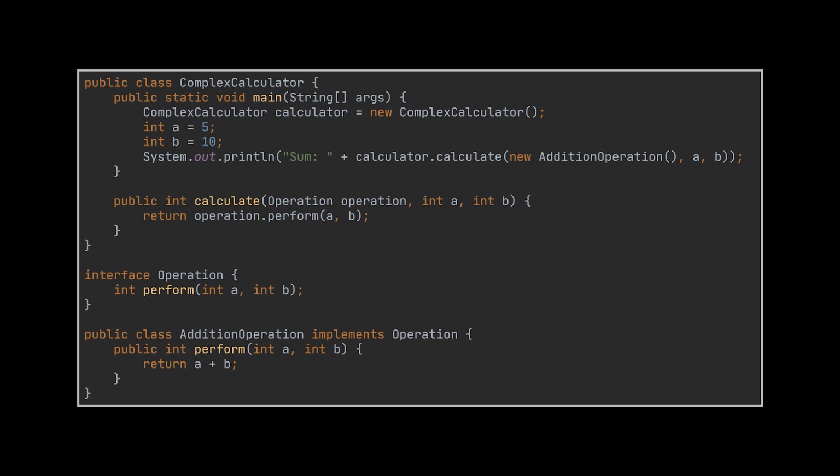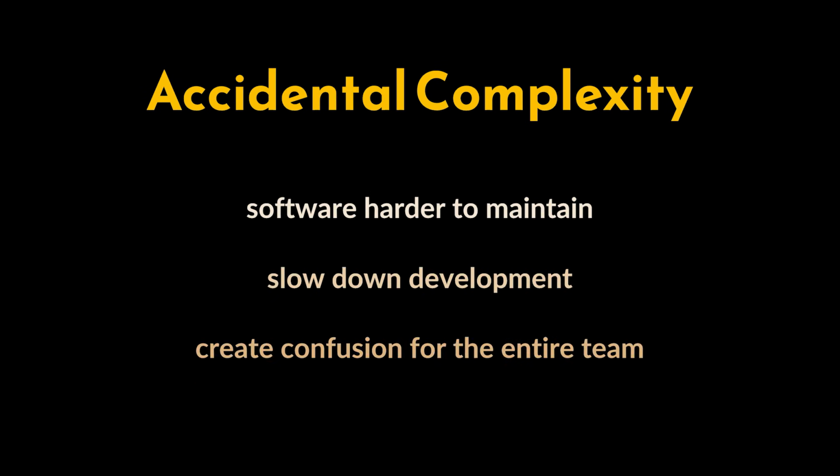Imagine we're working on a project where a developer, in an effort to solve a simple problem, introduces a solution with layers of complexity that aren't really needed. Instead of focusing on a straightforward, effective approach, they add extra logic, abstract classes, or use convoluted patterns. Initially, this might look like a robust solution, but over time it leads to what's called accidental complexity. This can make the software harder to maintain, slow down development, and create confusion for the entire team.